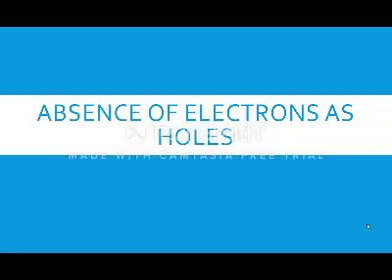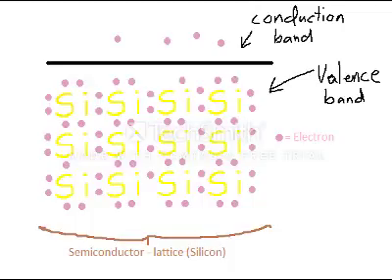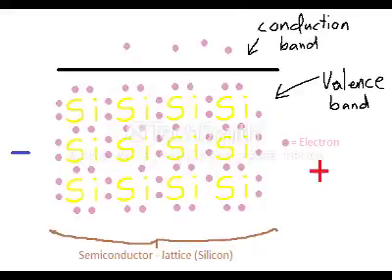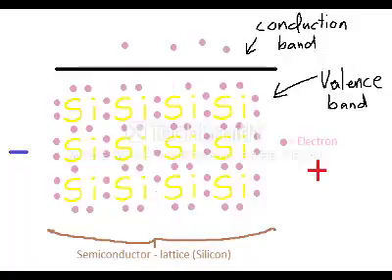Absence of electrons as holes. In substances, elements which have a nearly full outer valence shell, the absence of an electron is known as a hole. When a potential difference is applied, other electrons are attracted to the positive charge carrier hole and take up its space in the positive direction, whereas the positive charge carrier hole will move towards the negative. Where the previous electron was, there is now a positive charge carrier hole. This process continues indefinitely. Therefore, holes in valence shells of atoms and electrons help the flow and carry of current.